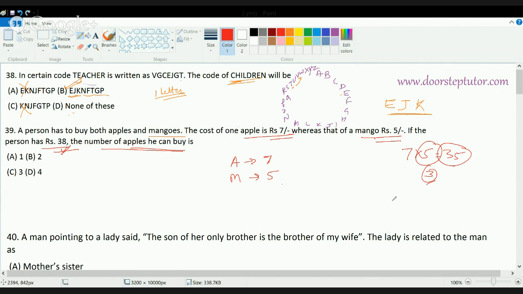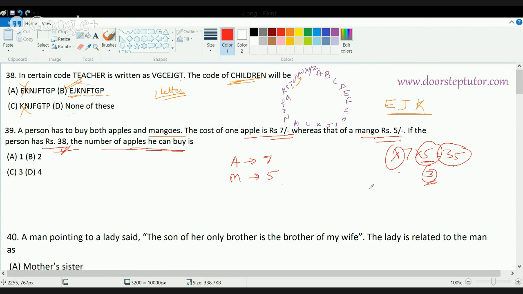So what I have to do is divide 38 in such a way that he buys apples as well as mangoes, and there is nothing left. At no part in this question is it written that the number of mangoes and apples should be equal. Again, 5 is not a choice here, so this cannot be the answer. It also cannot be the answer for another reason, because you are left with remainder 3, and with 3 rupees you cannot get anything.